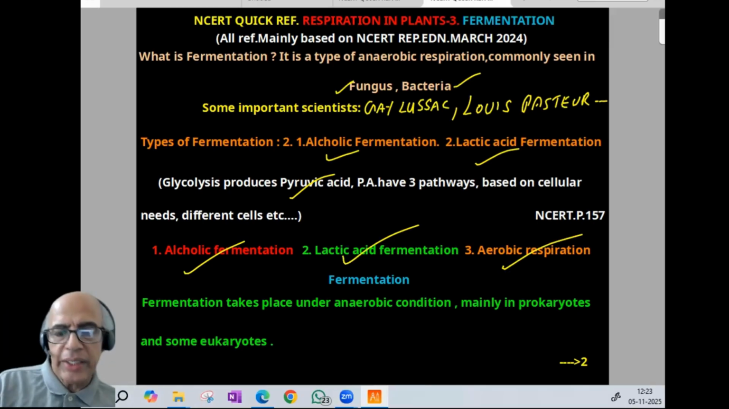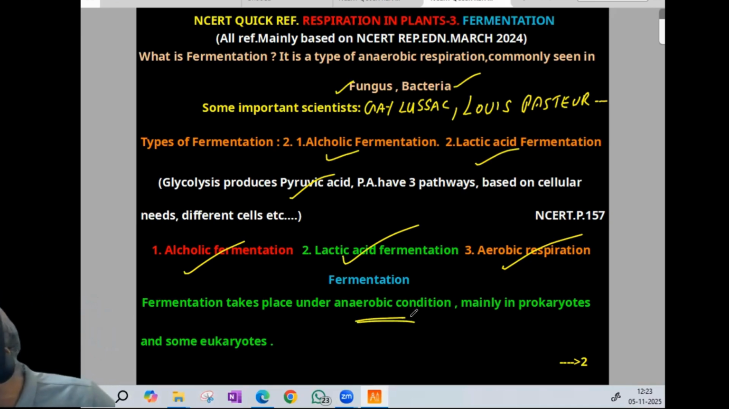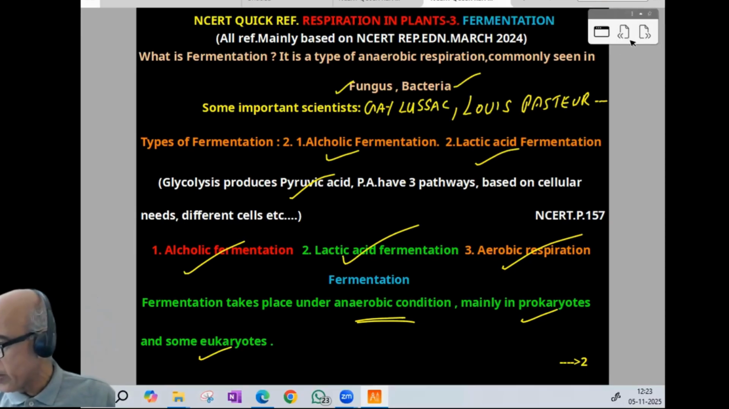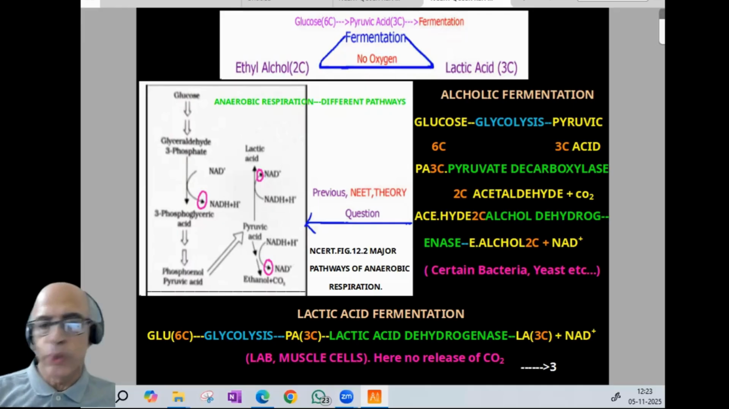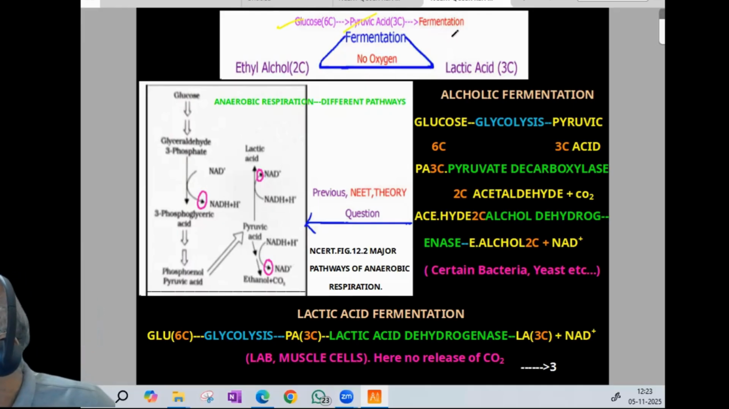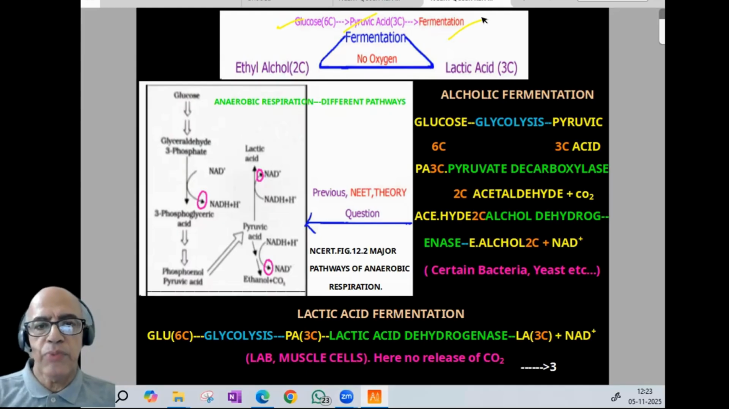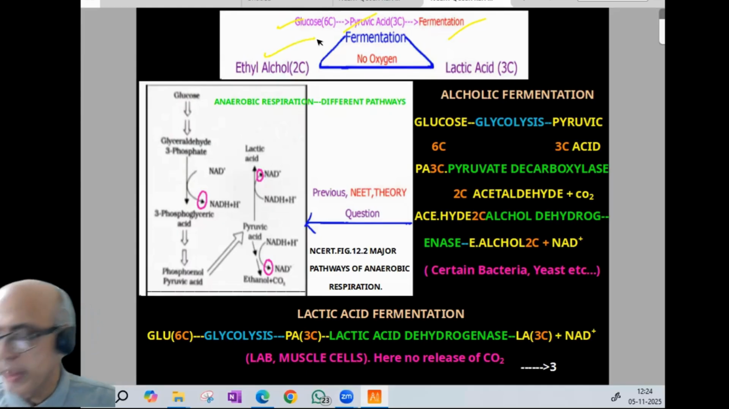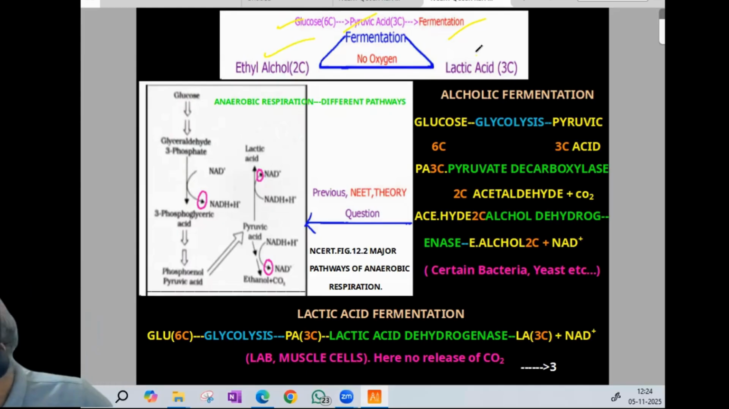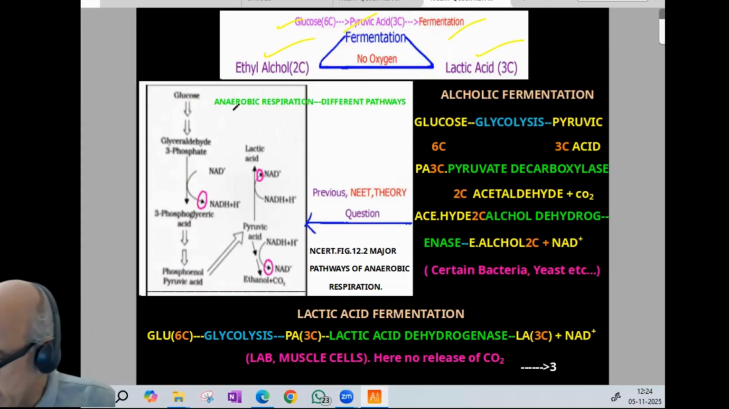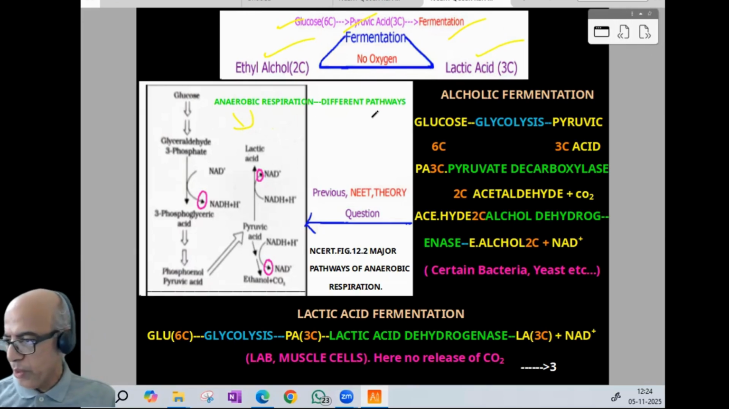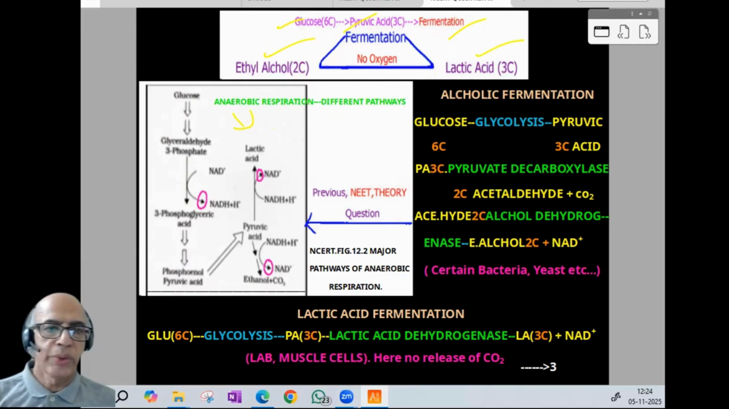Fermentation takes place under anaerobic conditions, mainly in prokaryotes and some eukaryotes. Now to the second page. Here I represent a simple flowchart to explain fermentation. Glucose, then pyruvic acid undergoes fermentation. Basically two types for us: ethyl alcohol fermentation, with a 2 carbon product, and lactic acid fermentation, with a 3 carbon product, lactic acid, no oxygen. This is the famous NCERT flowchart, very important from the exam point of view, and they may ask you to label it.